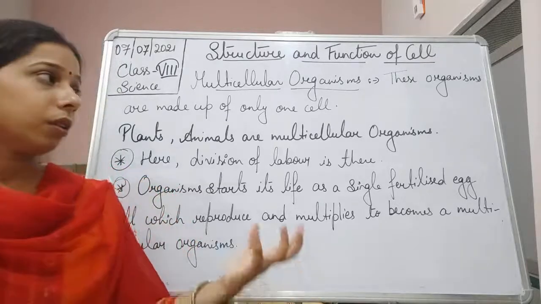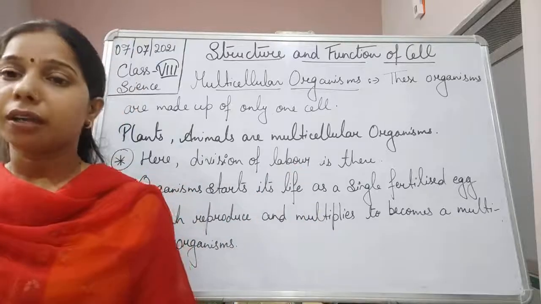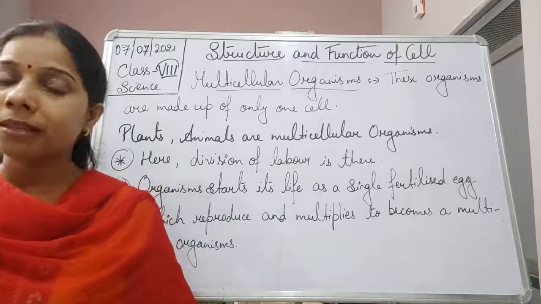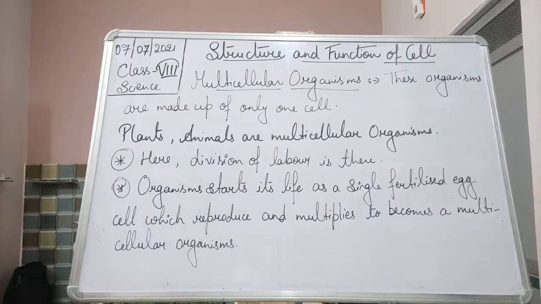And here the work is distributed to the different cells, and thus we can say division of labor is there. Now let us see what the different levels of a multicellular organism are.